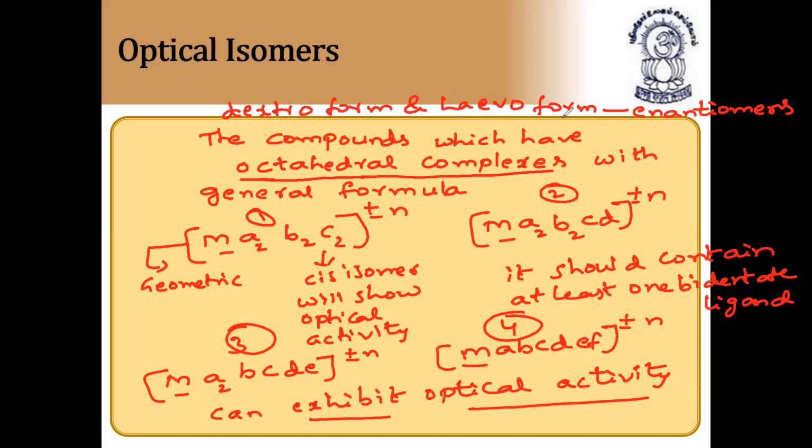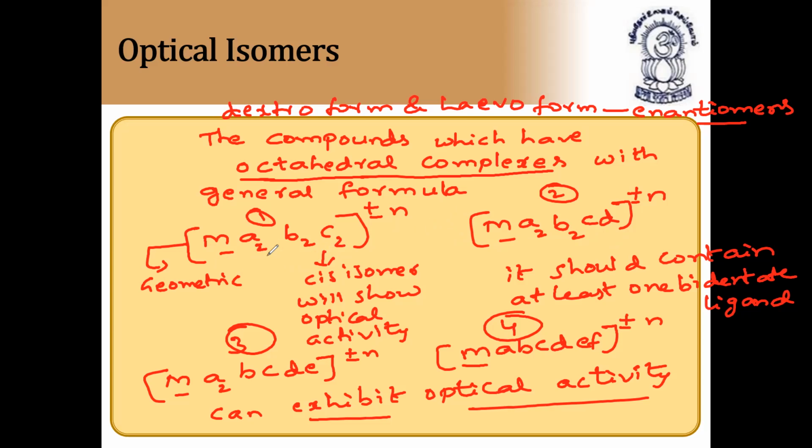So dextroform and laevoform form enantiomers. Together they are called enantiomers. And these are called chiral molecules. Chiral molecules will have optical activity. They are non-superimposable mirror images of each other. They will show optical activity when they are kept in a plane of polarized light, that is, in a polarimeter. They will rotate the plane of polarized light towards right or left.